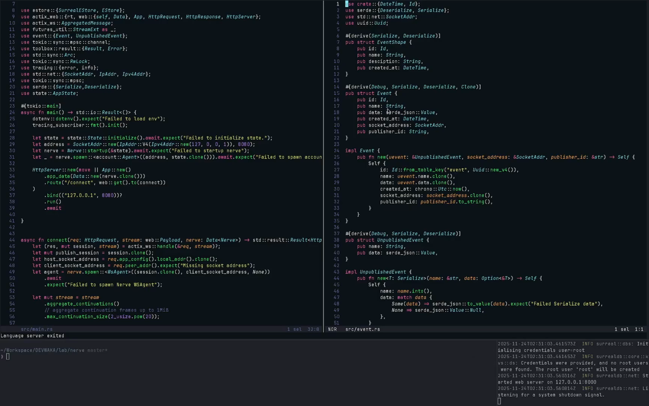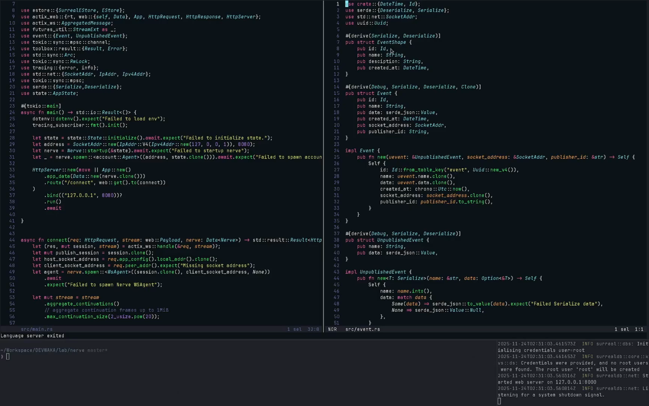We also have the name of that event, which is unique, by the way, for events. We also have what we call data, which is just JSON, in this case a serde JSON value. We also have the time the event was created, the socket address of that event, as well as the publisher ID.